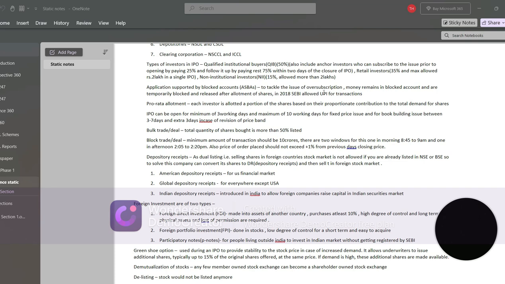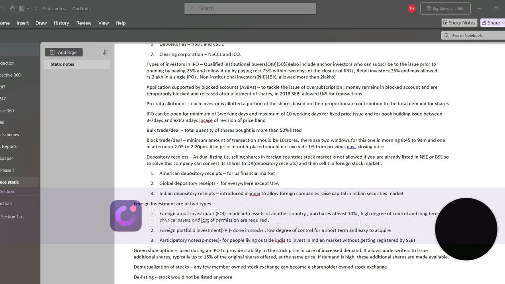Next is, what are Applications Supported by Blocked Amount, or ASBA. ASBA is basically the system which tackles the issue of oversubscription of an IPO. For example, if you are subscribing for an IPO, then the money remains in your account and is temporarily blocked till the shares are allotted to you.